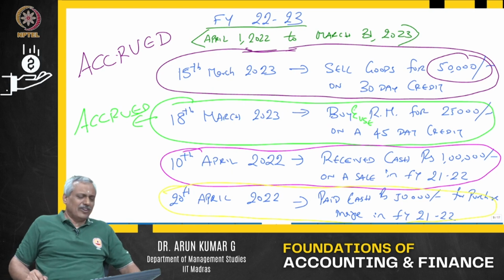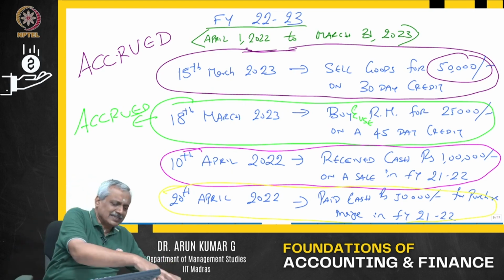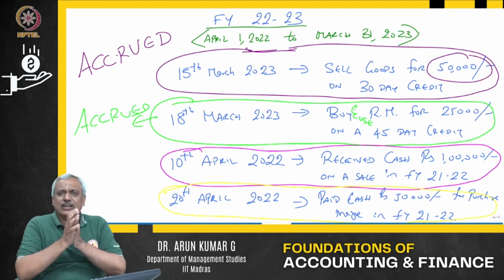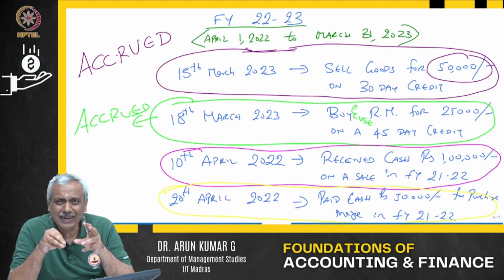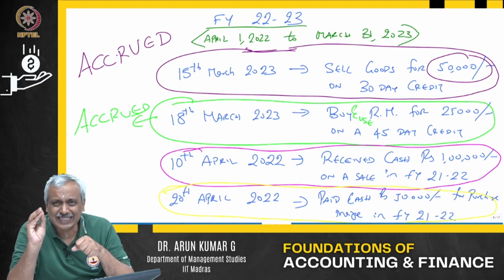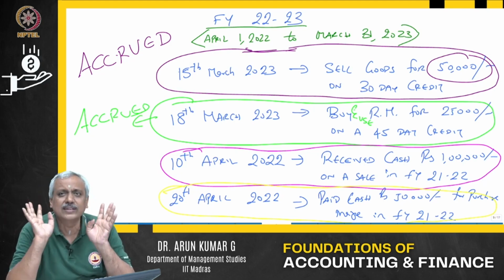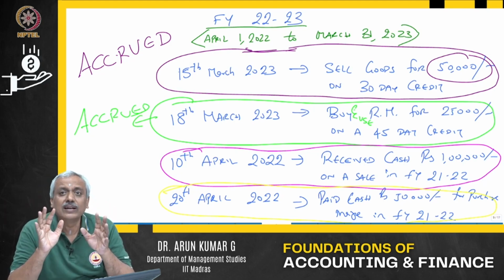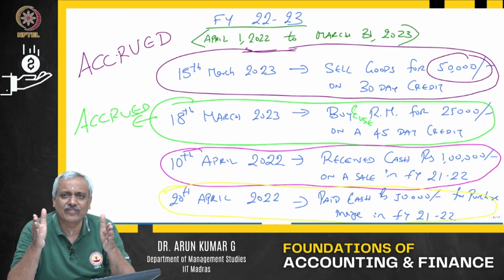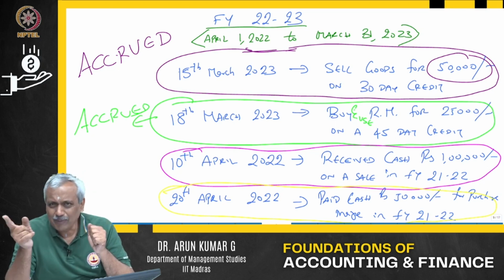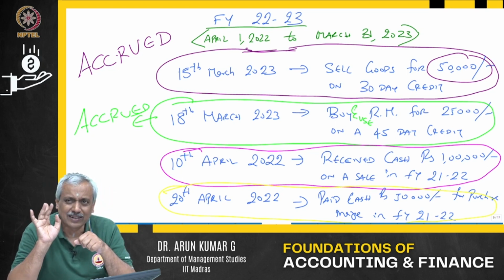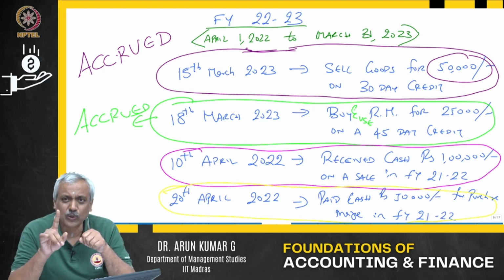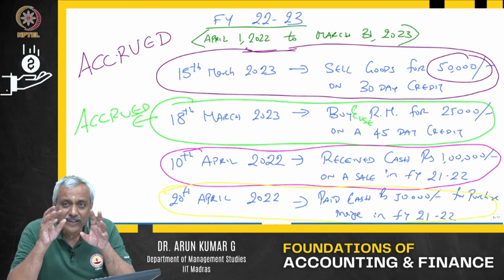I repeat, it will not find any place in the financial statement or the profit and loss statement for the year 22-23 for a simple reason that this payment pertains to a transaction which has taken place in 21-22, not 22-23. So this is what we call the accrual concept. Accrual means during the time period for which you are preparing the financial statement, whatever income or expenditure has accrued, irrespective of whether you have received or paid it or not, we will record it.